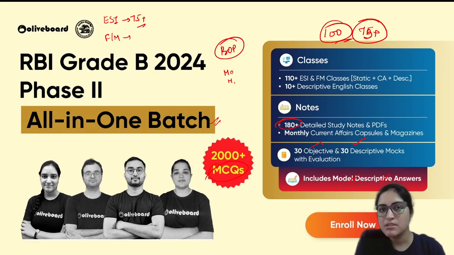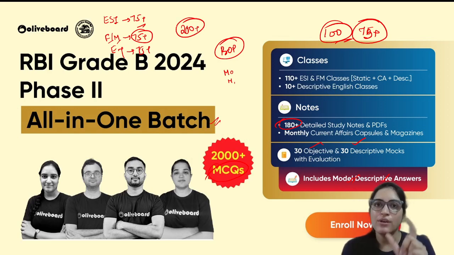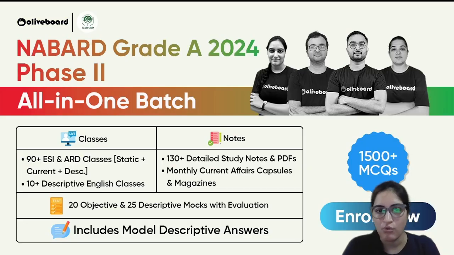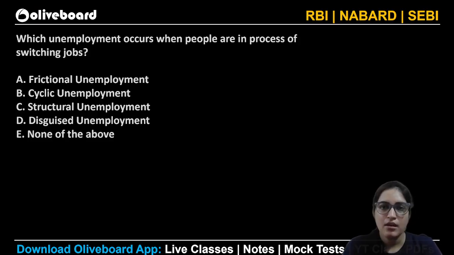Finance and management, 75 plus, it's very much doable. In your English portion, try to have 75 plus. At least you should aim at 200 plus as a score. Only then, even if your interview doesn't go that well, since things can go up and down in the interview, I feel you will be good enough to go. The same way there is NABARD as well. The result hasn't come yet, but then NABARD is also there.